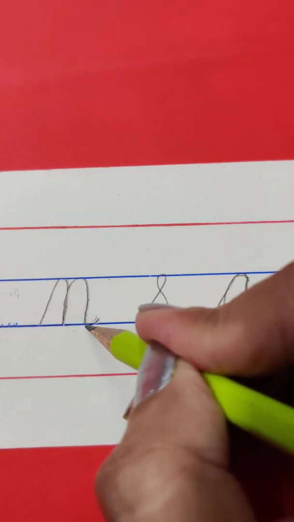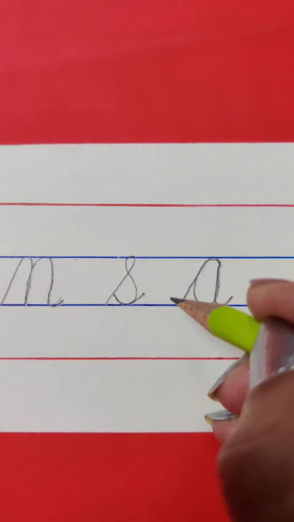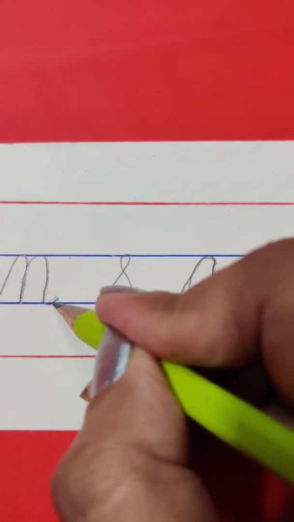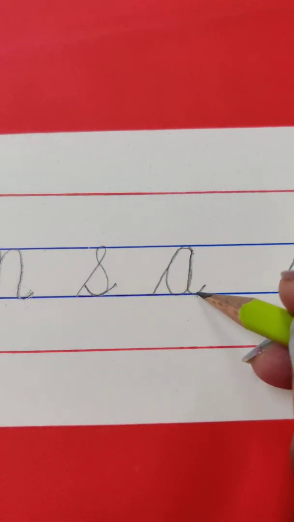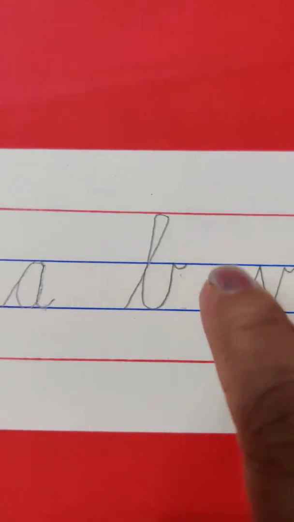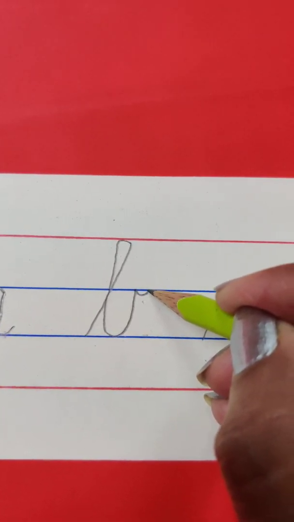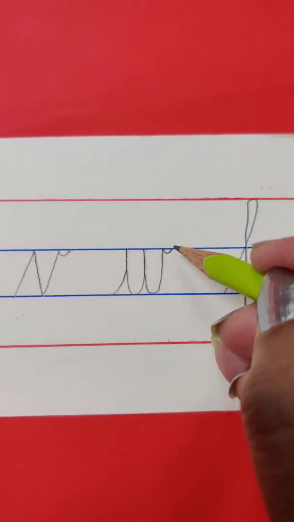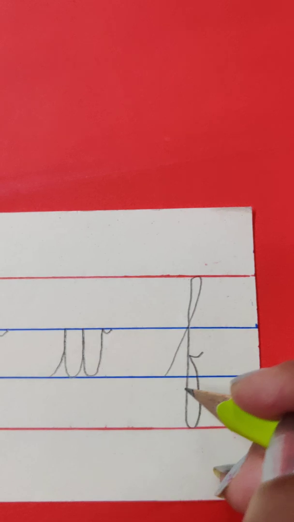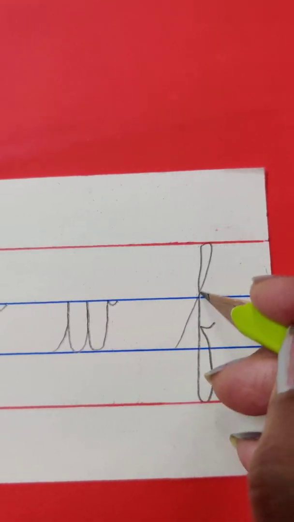In some, the tail ends on the second blue line, like N. Here also, and here also. But in some letters, the tail ends on the first blue line, like B, V, W, O also. And here F, the tail is ending between the two blue lines.